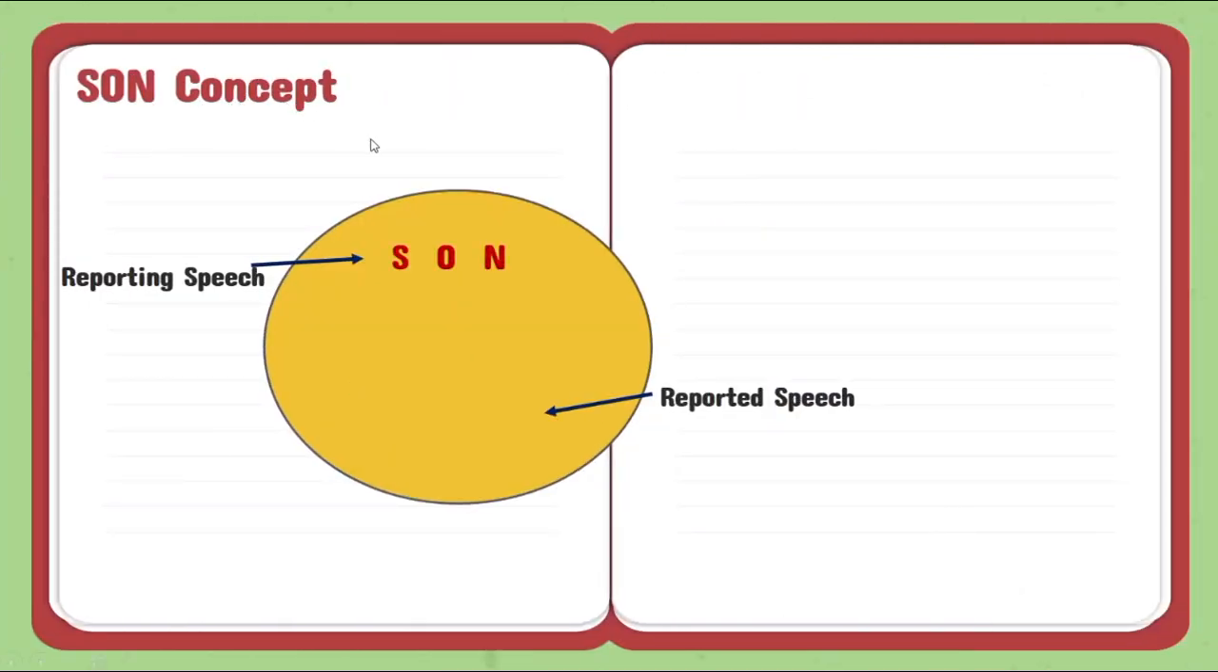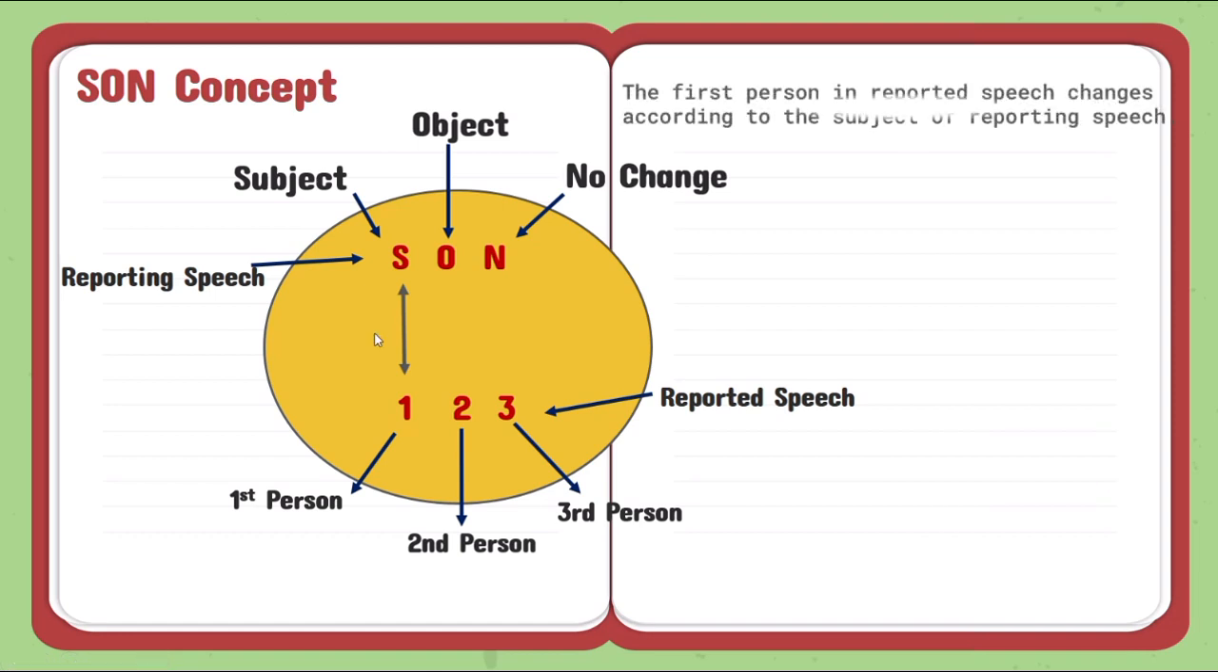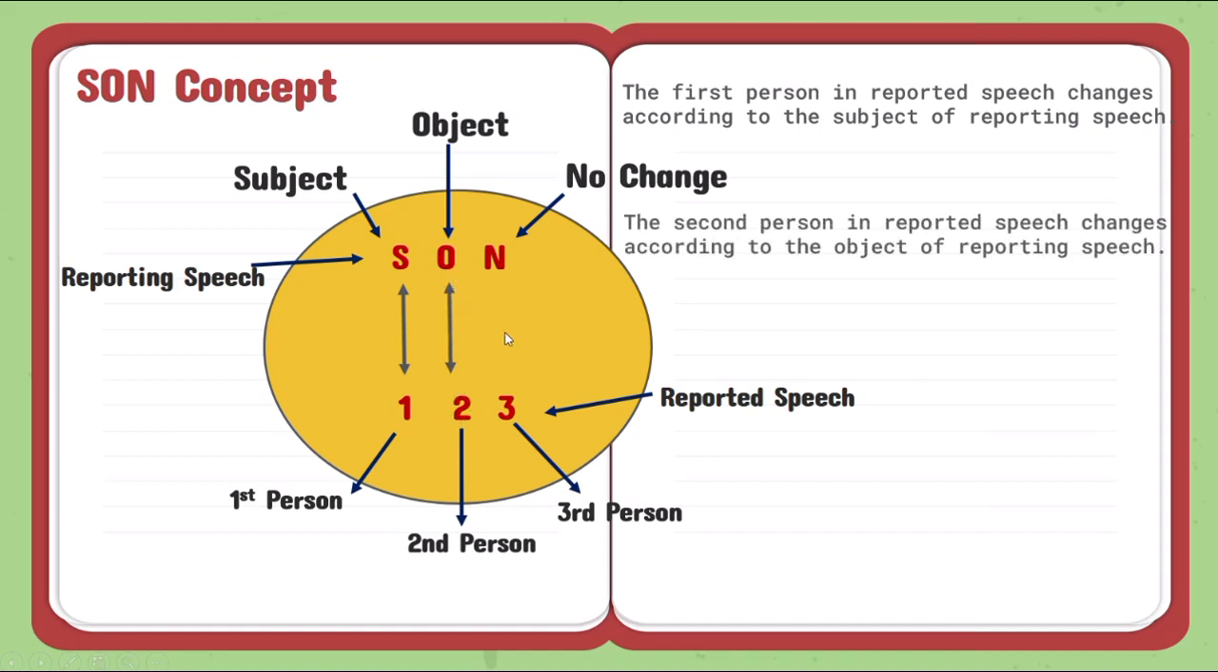In the SUN concept, S is subject, O is object, N is representing no change. 1 is the first person, 2 is the second person, 3 is the third person. The first person in reported speech changes according to the subject of the reporting speech. The second person in reported speech changes according to the object of the reporting speech. The third person remains unchanged.